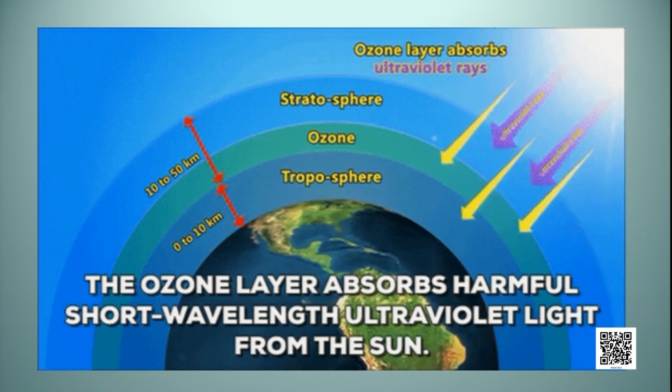If these ultraviolet radiations reach the earth's surface, they can cause cataract, they can cause skin cancer, they can reduce our immune system, they can even harm the growth of plants, and they can distort the marine ecosystem. So this ozone layer is very important for us.